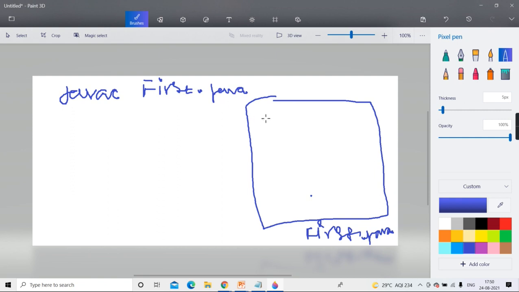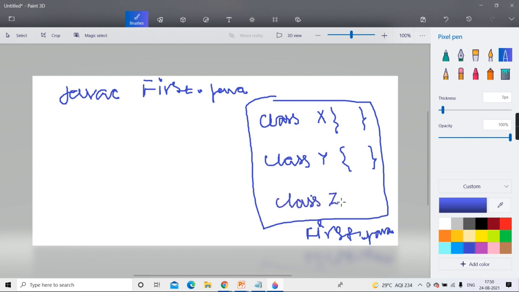In one source file you can type any number of classes. Say here I've written class X, and inside it there is data and there are methods. I've created one more class, class Y, and in that also there is data and there are methods. A third class I have created. Don't take the literal meaning of third class; it is class number 3. So class X, class Y, class Z are the 3 classes typed in this one source file. And what is the name of that source file? First.java. Now you gave that first.java to Javac.